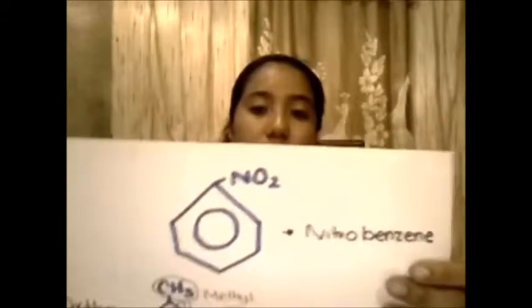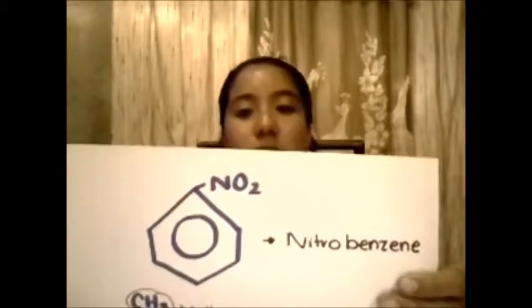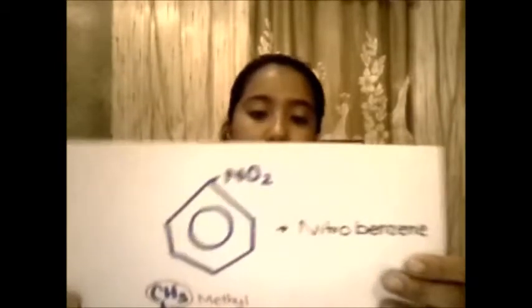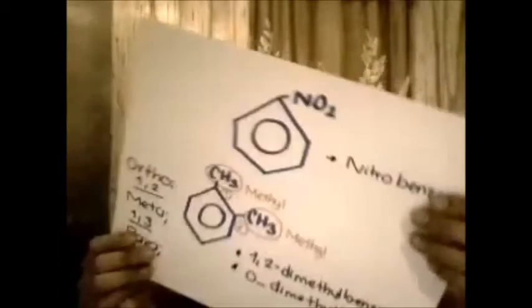Well, the second example: if there are two radicals, they are indicated through the numbers 1,2, 1,3, or 1,4 positions. In these cases, it uses the prefixes ortho for 1,2, meta for 1,3, and para for 1,4, to indicate those positions in the second substance.